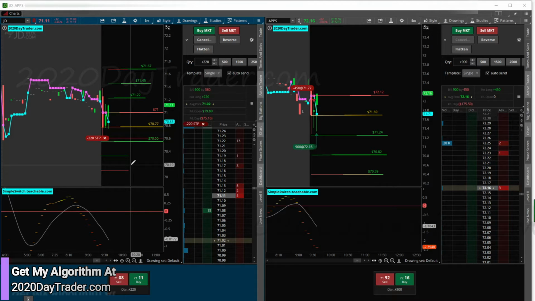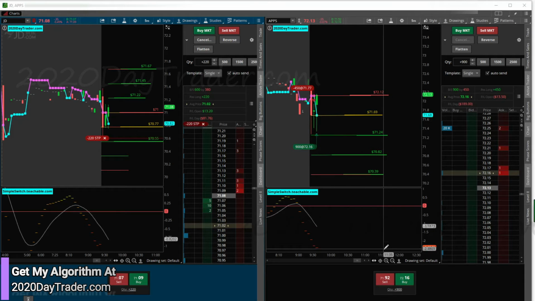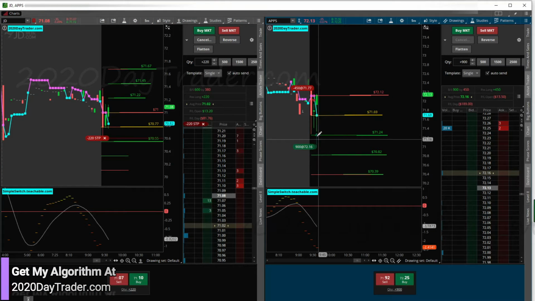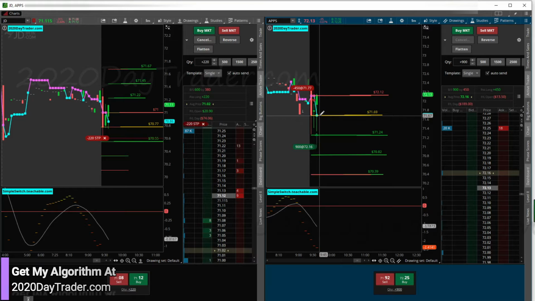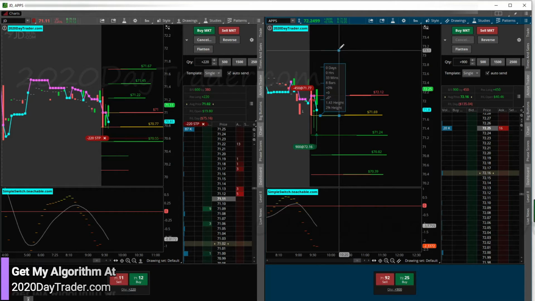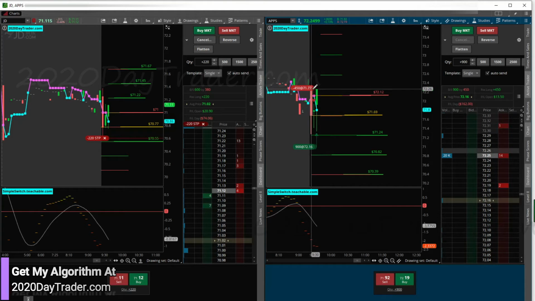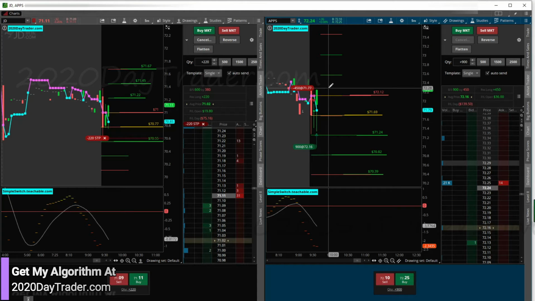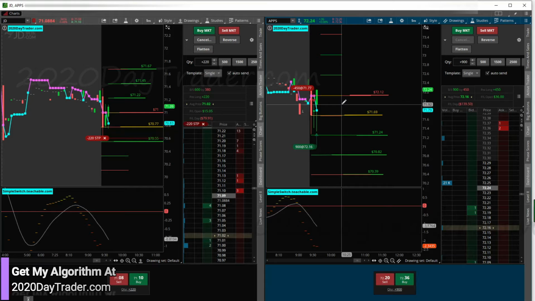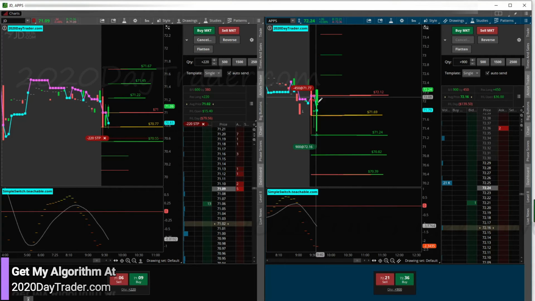Okay, what was that? Oh, that was APPS, speed bump in APPS now. All right, so let's mark it up. APPS on a bit of a tower candle too. So these trades are a little bit more not convincing, if you will. But it's hard to see with this. It looks like APPS is now fully retraced that tower candle. So if that's the case, this thing could roll over now or it could really boost. It's kind of hard to determine. If this was not a tower candle, we'd be feeling really confident about it, but it is. So we're not sure what direction this is going to go.